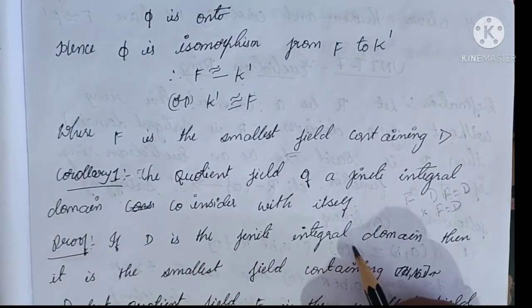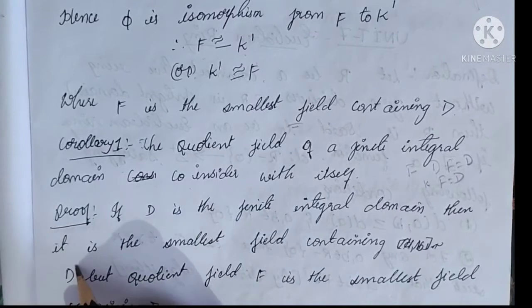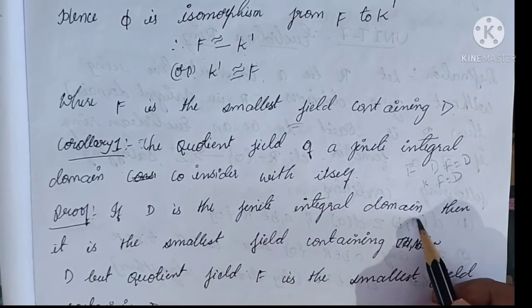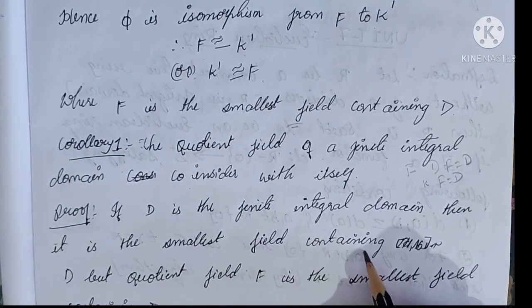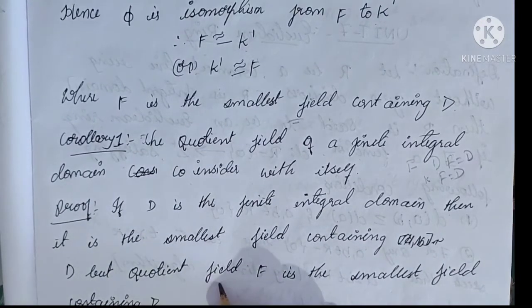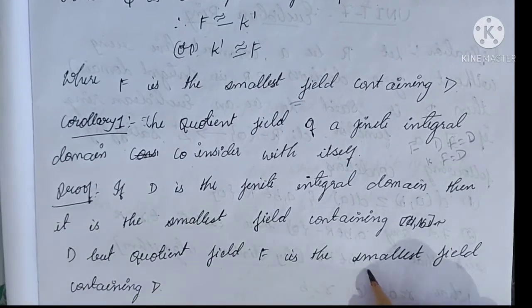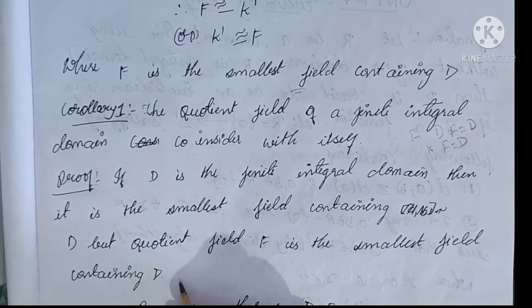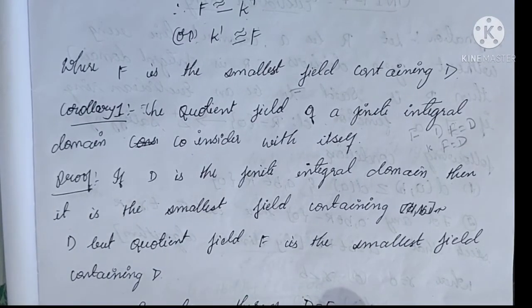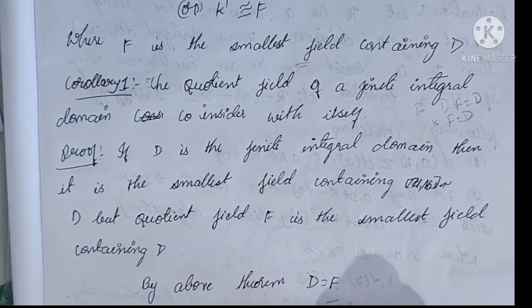If D is a finite integral domain, then it is the smallest field containing D, but the quotient field F is also the smallest field containing D. By the above theorem, D is equal to F. Hence the solution.